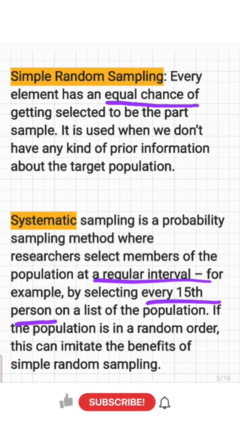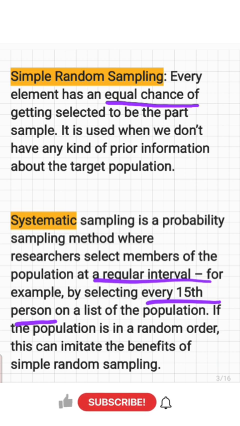Random sampling also ensures the law of statistical regularity, which means that if a sample is chosen randomly, then the sample will have the same characteristics as the universe. It is mainly used when we don't have any prior information about the target population.